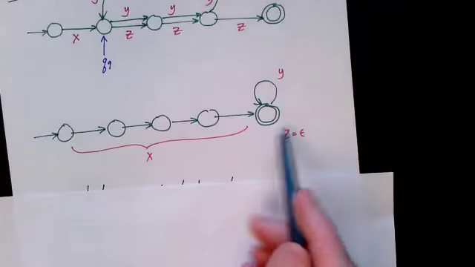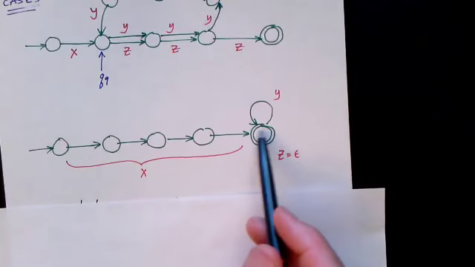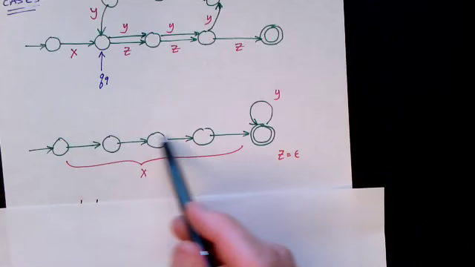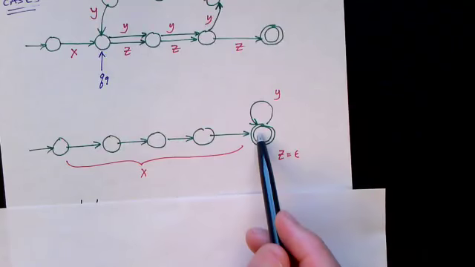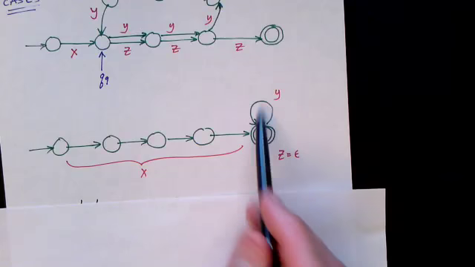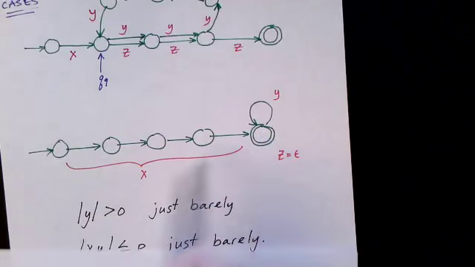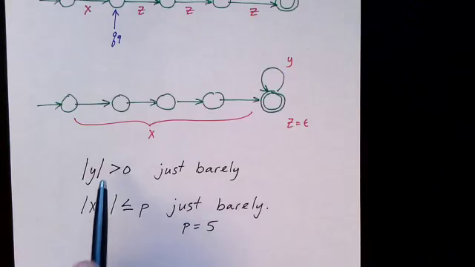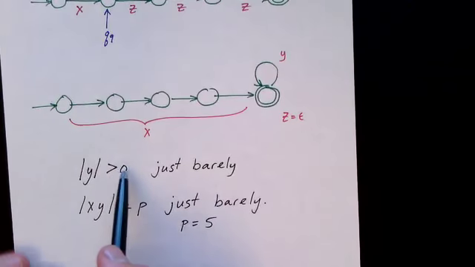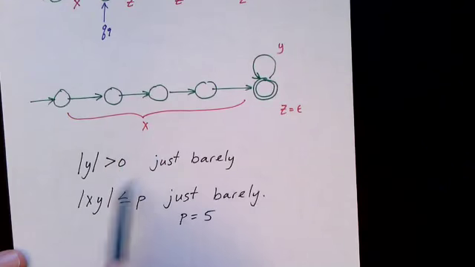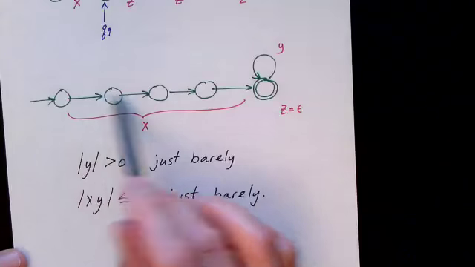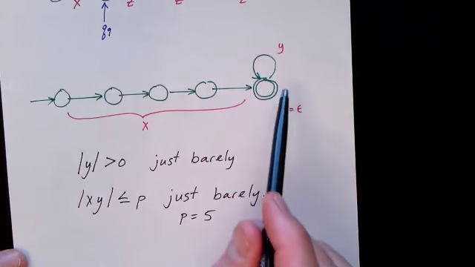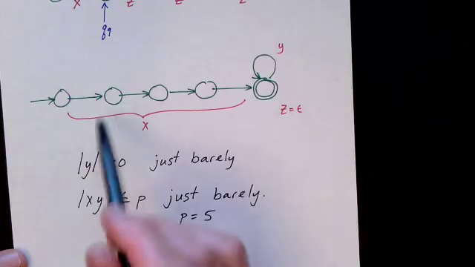So that's one case. Here's another case where the z part is actually empty. And here we are going straight through, encountering 1, 2, 3, 4, 5 nodes, all 5 nodes in x. And then at the very end we have a cycle, and it's sort of the minimum size cycle. So in this case, the length of y is greater than 0, but it's just barely greater than 0. Also, in this case, our pumping length is apparently 5, and we're hitting it right at the very last minute, if you will. But we are still hitting it.